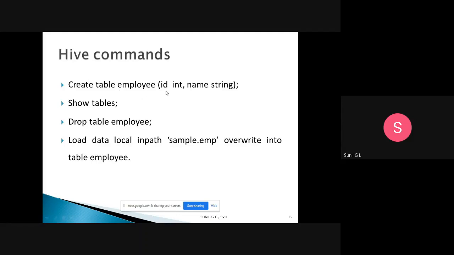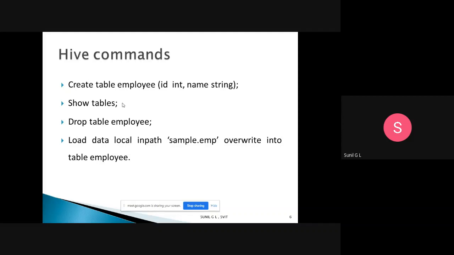So like that we can create one employee table, and if you want to display the tables available in the database, at that time we have the command show tables. The next one is drop table.